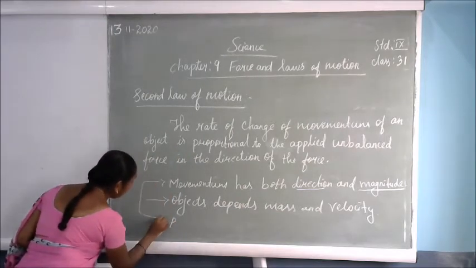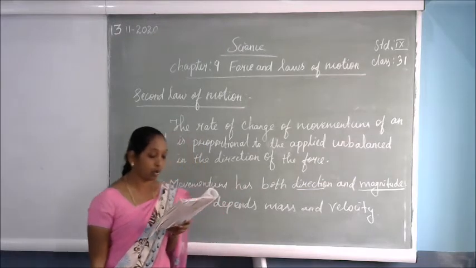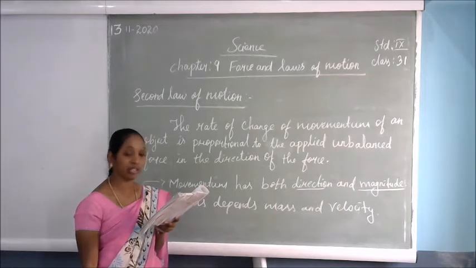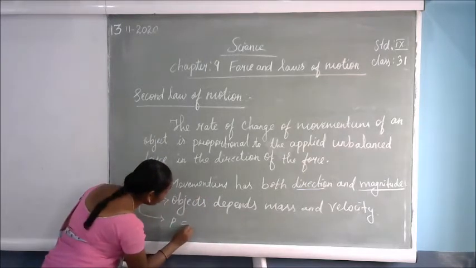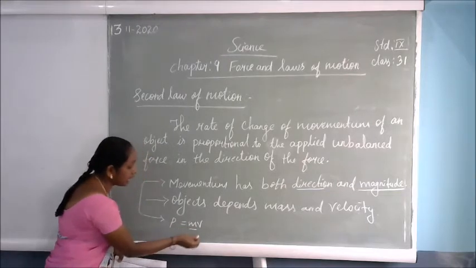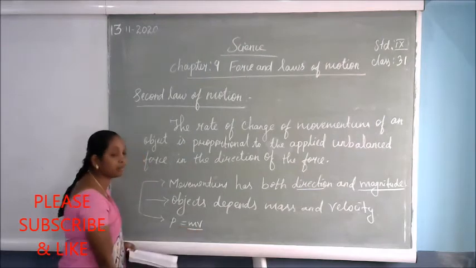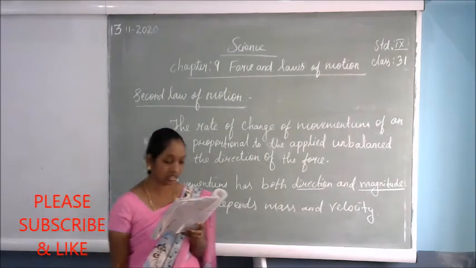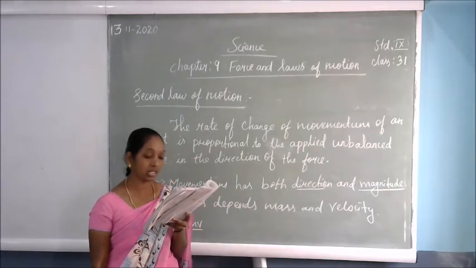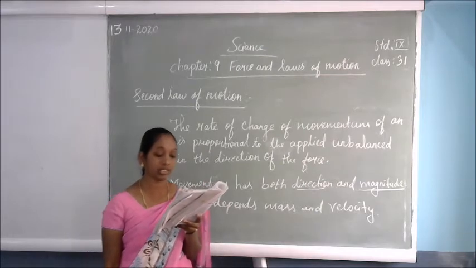The momentum, denoted by the letter P, of an object is defined as the product of its mass m and velocity v. That is, momentum is equal to mass into velocity, where small m is the mass and v is the velocity. So momentum depends on the object's mass and velocity. Momentum has both direction and magnitude. Its direction is the same as that of velocity. The SI unit of momentum is kilogram meter per second.